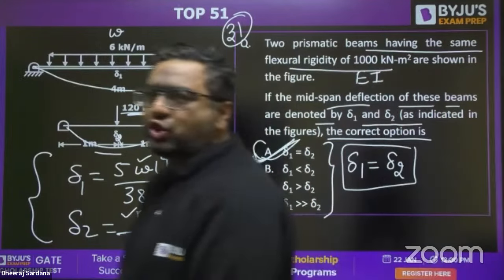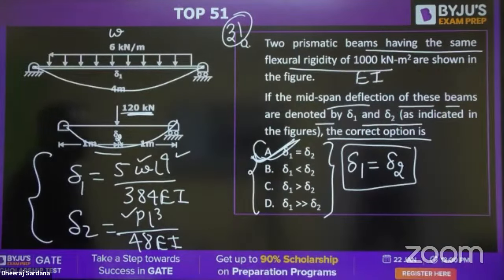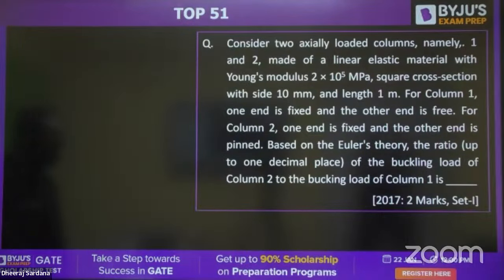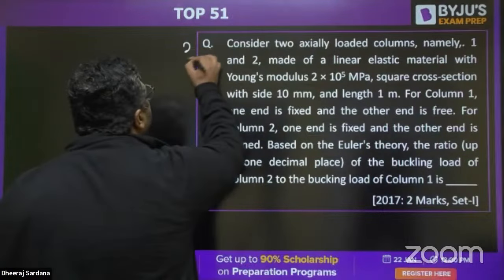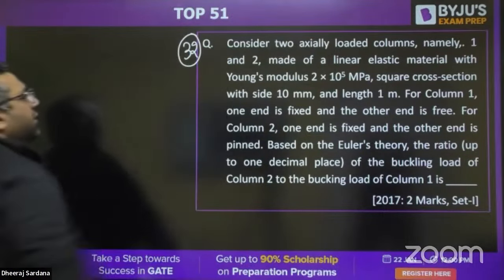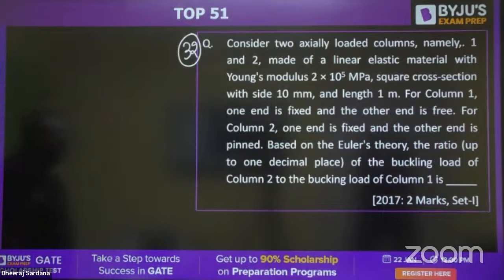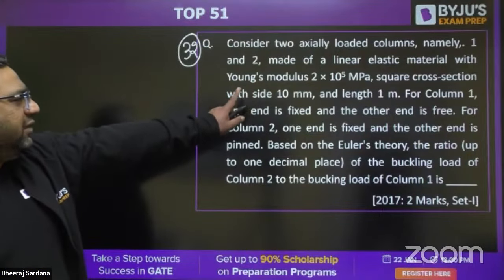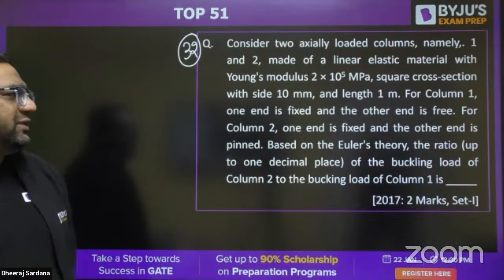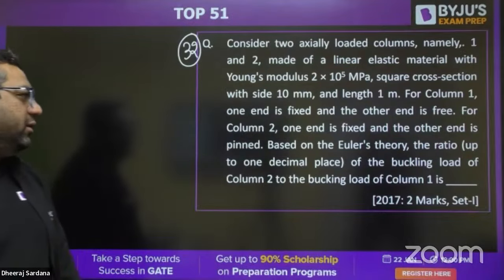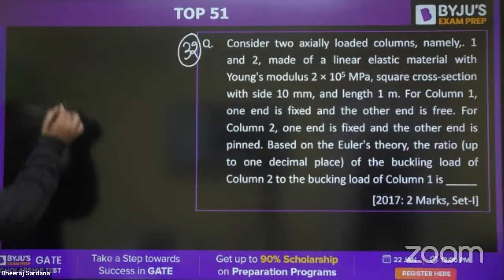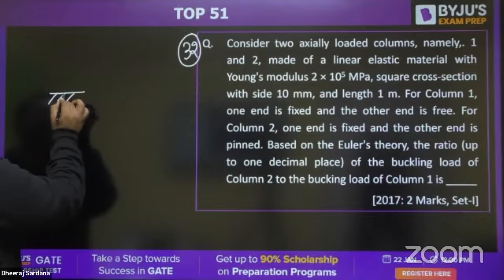Moving to question number 32, my dear. This is from columns. Consider two axially loaded columns, namely 1 and 2, made up of linear elastic material with Young's modulus of the square cross section. Length is 1 meter. Column 1 is one end fixed, other end free.